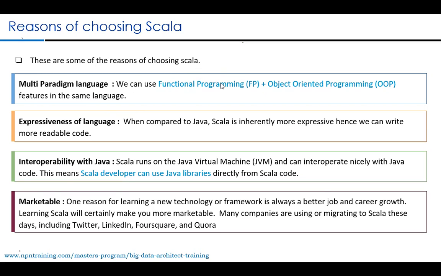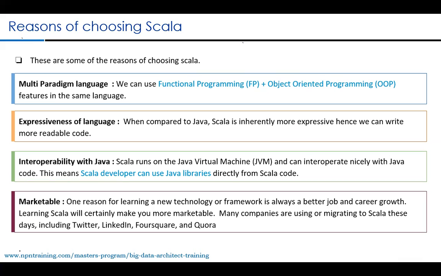So Scala is a multi-paradigm programming language which supports both the features of functional programming as well as object-oriented programming. We will see in detail what functional programming is in the upcoming modules, but for now you understand Scala is a multi-paradigm programming language. It means it supports both the features of functional programming as well as object-oriented programming. So that is the first reason for choosing Scala.